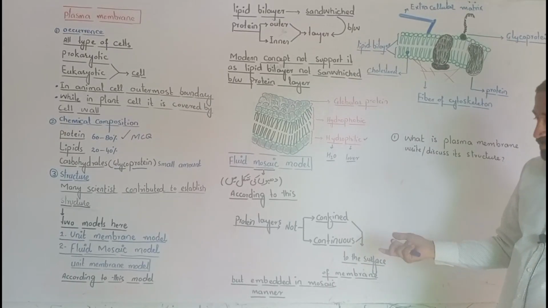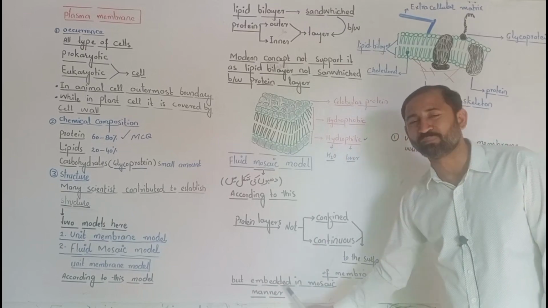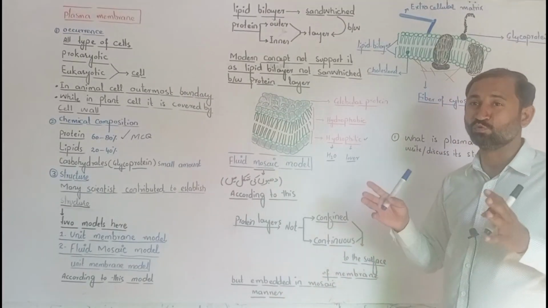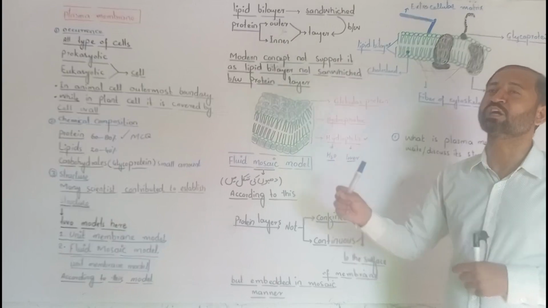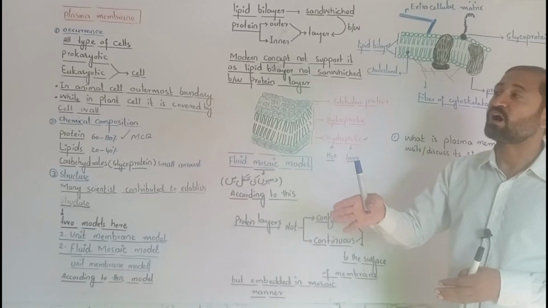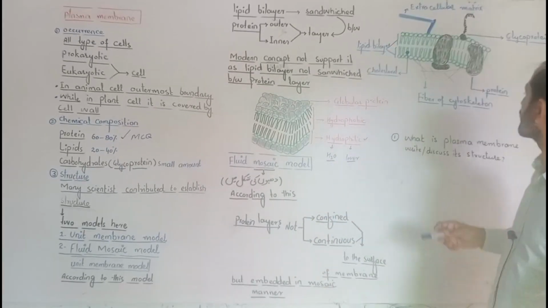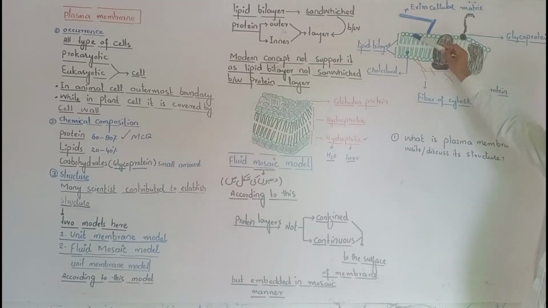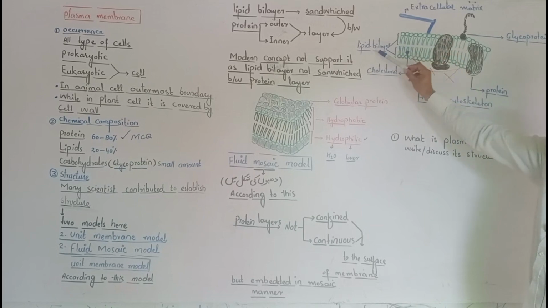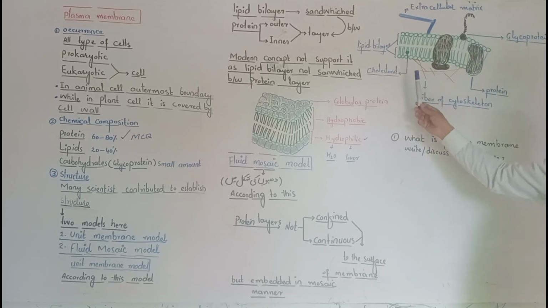So in which form is it present? It is present, or embedded, in a mosaic manner. Means it is present somewhere over the layer, or within the layer, or completely embedded in the layer of lipid. According to this model, this one is one lipid layer and this one is the second lipid layer, so it becomes a lipid bilayer, and that is one protein molecule, this one is another protein molecule.